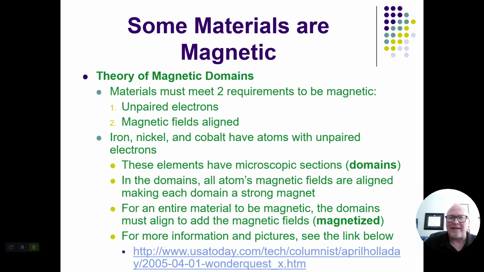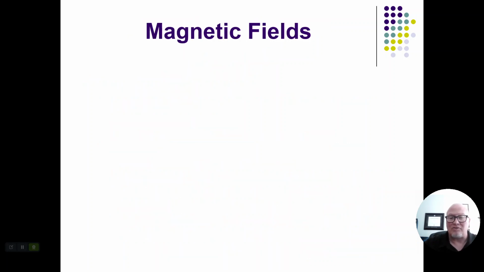Some materials are magnetic, some natural magnets. If we think about materials that have unpaired electrons and that all of the magnetic fields of those electrons are aligned, then what you're going to have is a magnet. Things like iron, nickel, and cobalt have atoms with unpaired electrons. When they have these domains of electrons that are moving in the same direction, that's when you're going to get magnetism. So for the entire material to be magnetic, all of these domains have to line up. In other words, all the magnetic fields have to line up. And when they do that, then you get a natural magnet.